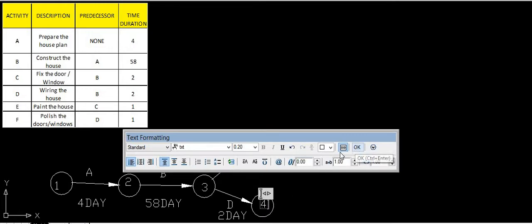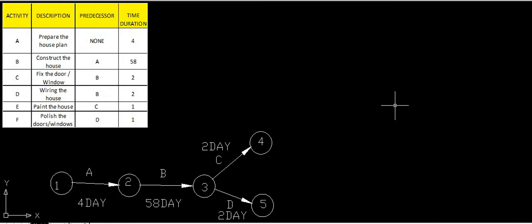Okay, how many nodes are there? So there will be 5 numbers. Okay, so 1, 2, 3, 4 and 5. So up to this part we have completed. What is the next activity? Next activity E is nothing but paint the house. E will be started only after completion of C. So that means only after completion of C, E will be started. So above this we will draw E.